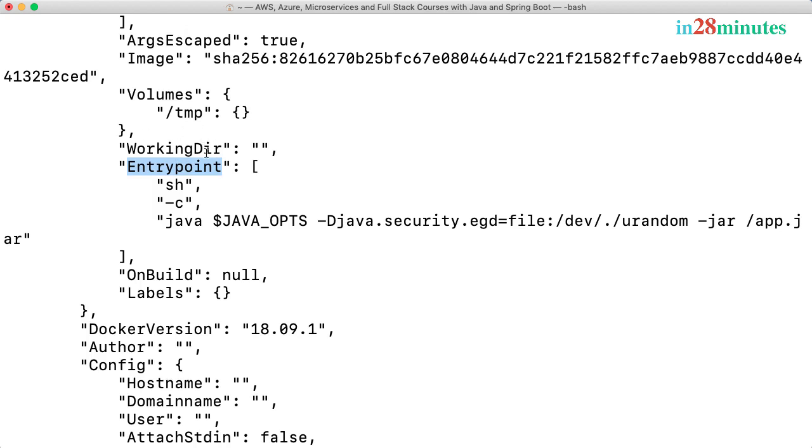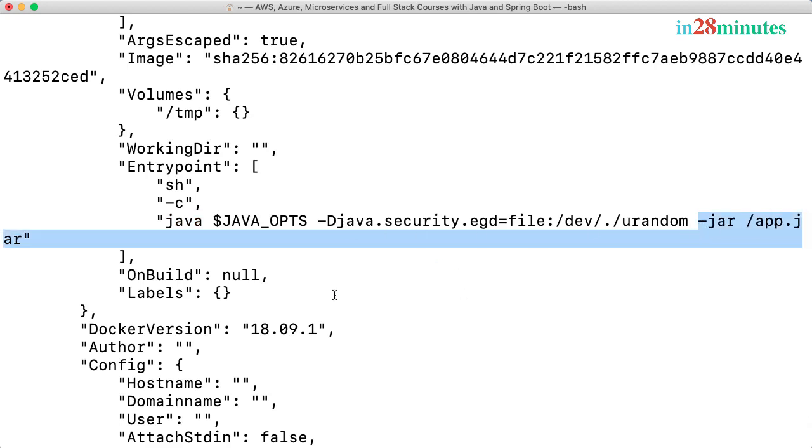You can see the entry point, which is basically the command that would be run when you create a container out of this image and launch it. You can see that it's running some complex version of java -jar /app.jar. So it's launching the app.jar with java -jar.